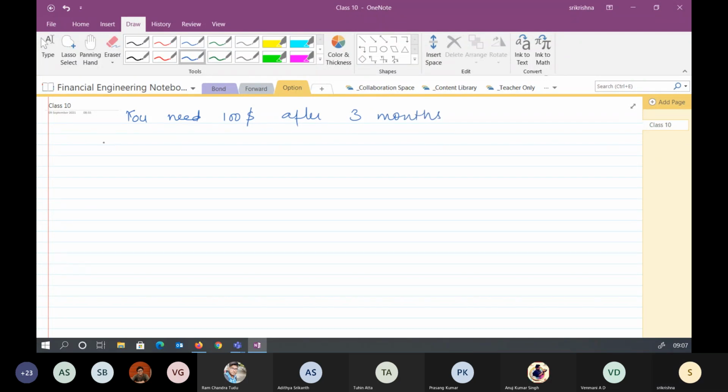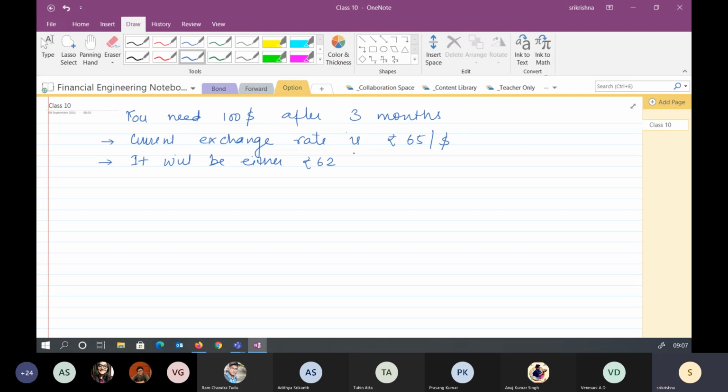The current exchange rate is 65 rupees per dollar, and what you are expecting is that it will be either 62 or 70 after 3 months.